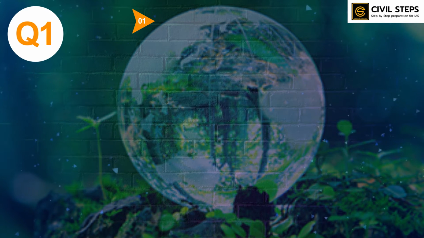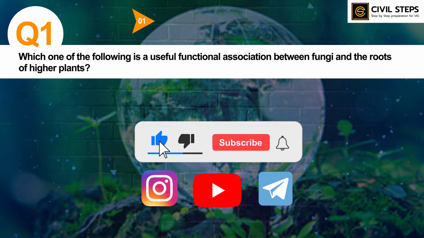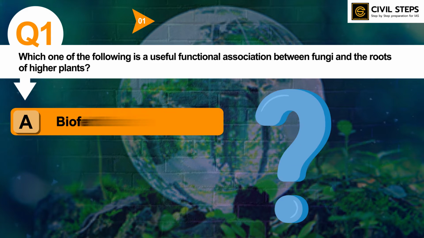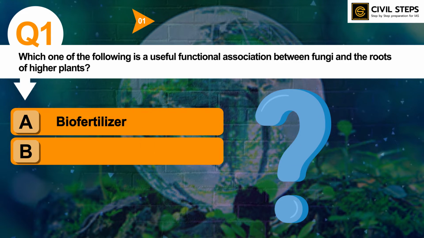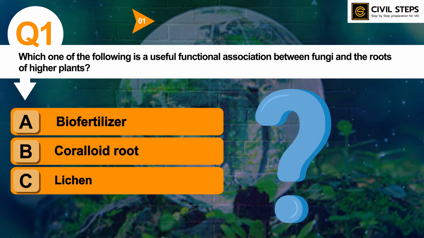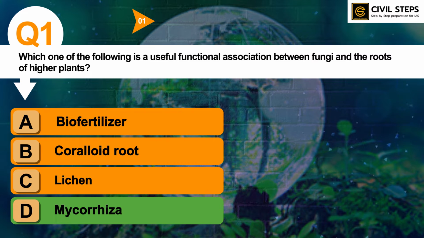So the first question is, which one of the following is a useful functional association between fungi and the roots of higher plants? Option A, biofertilizer. Option B, caraloid root. Option C, lichen. Option D, mycorrhiza. So you can pause this video and you can write the answer in the comment section. I hope you have written the answer. So the answer of this question is option D, mycorrhiza.